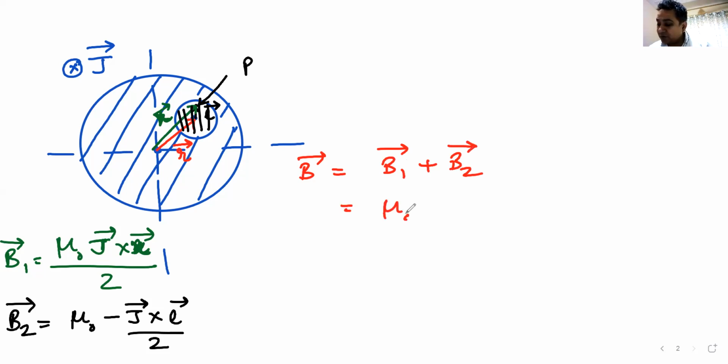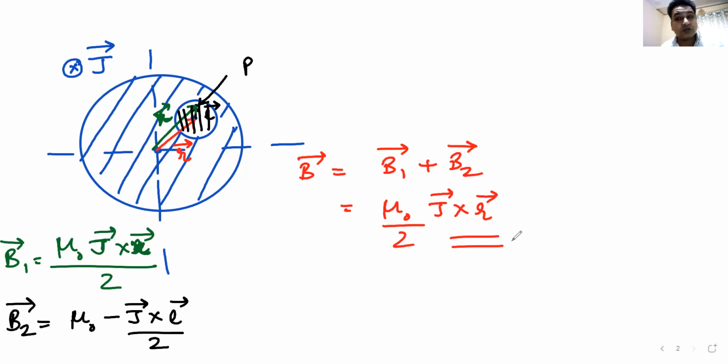So what happens is mu naught by 2 comes out. It is J cross X minus J cross L, right? J comes out. It becomes J cross R. So that is the answer. And this is the only way you can get this.